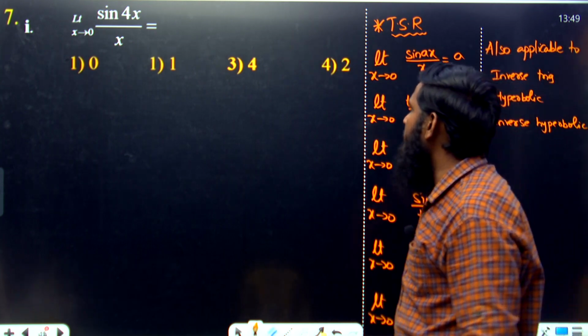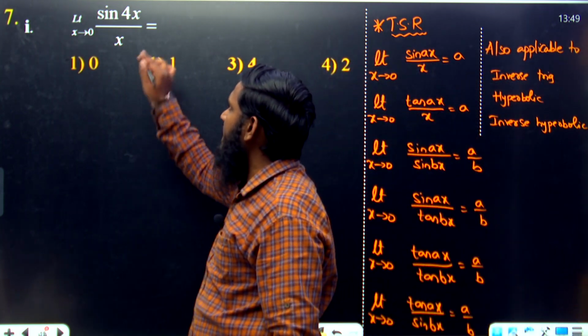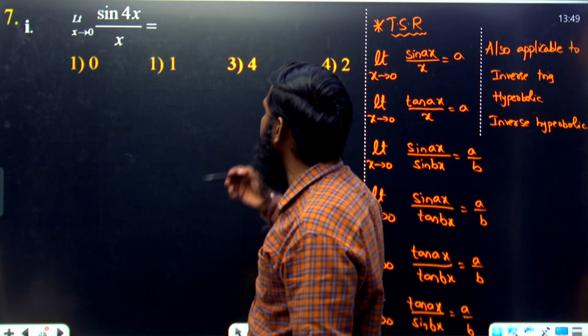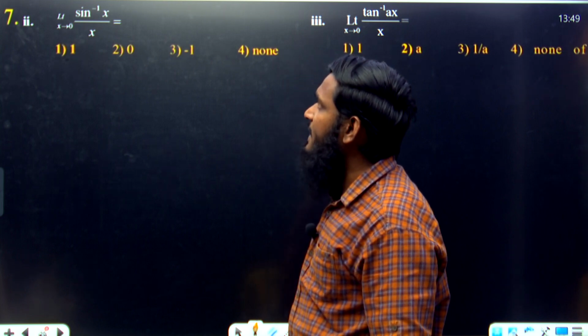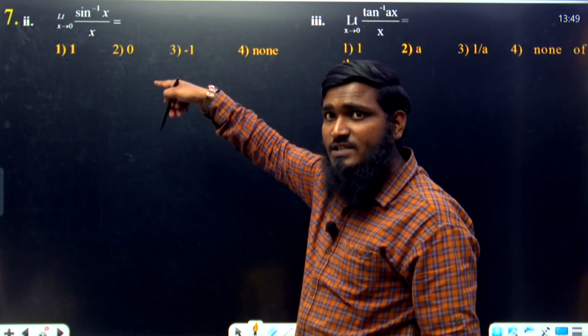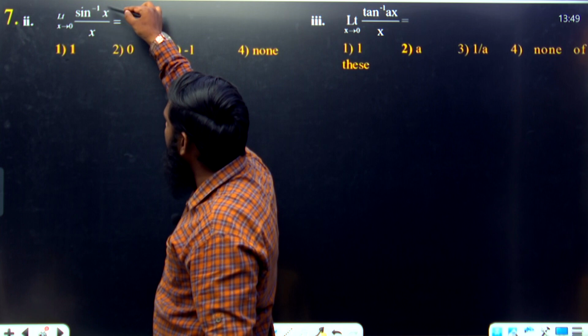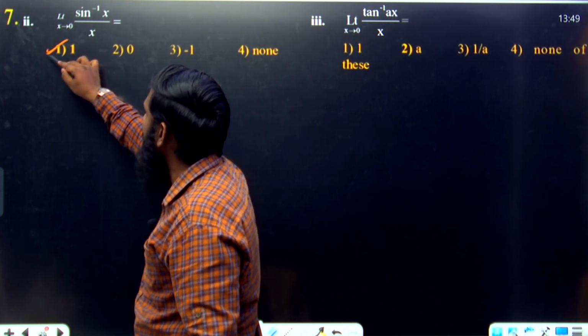Now let us go with this. Limit x tends to 0, sin 4x by x. Sin 4x by x means what is the answer? 4. Option number 3 is correct. Now next question, sin inverse of x by x. Sin inverse of x by x means what value are we having over here? 1. The value is equal to 1, means option 1 is correct.